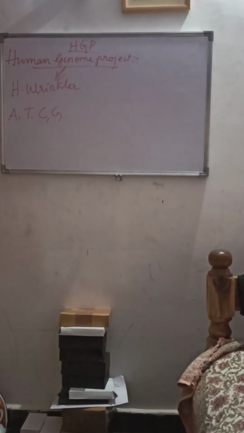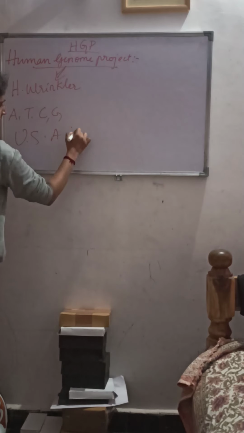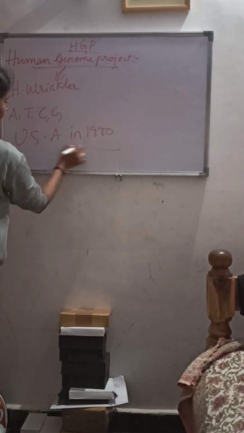This Human Genome Project is a mega project which began in the USA in 1990. You can say it is one of the biggest mega projects. It was a joint program of the National Institutes of Health and the US Department of Energy, and it was headed by James Watson.